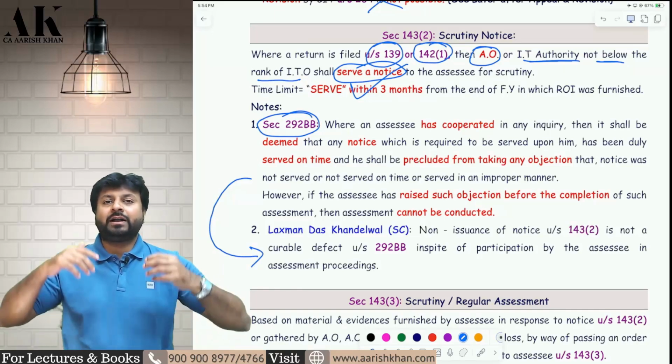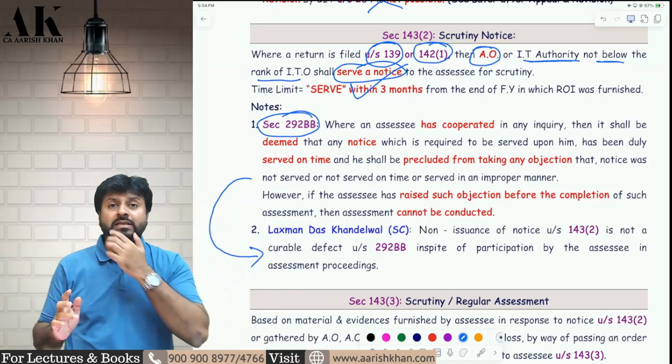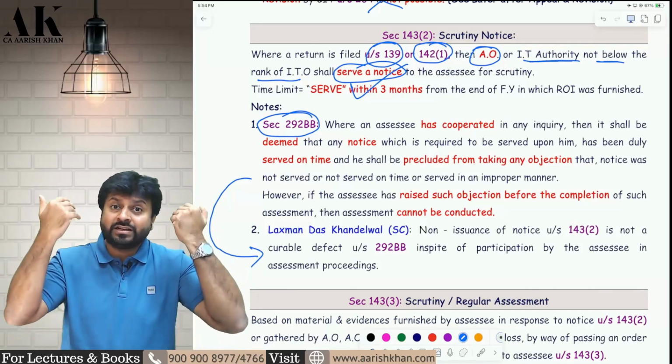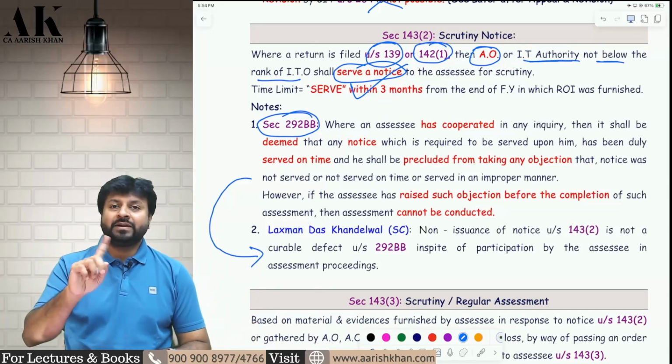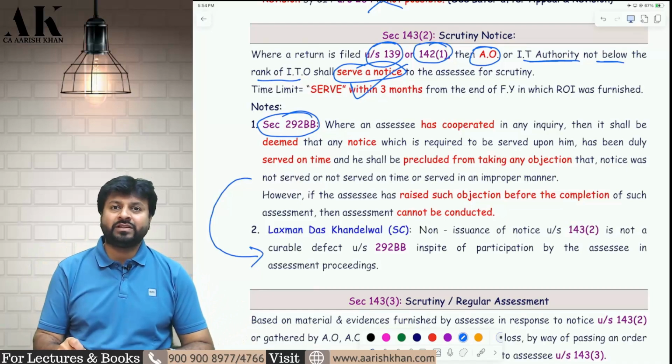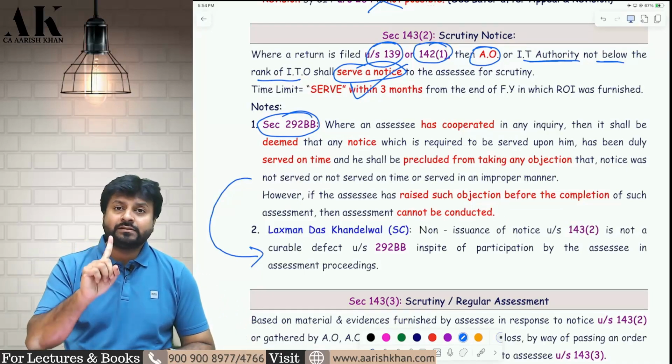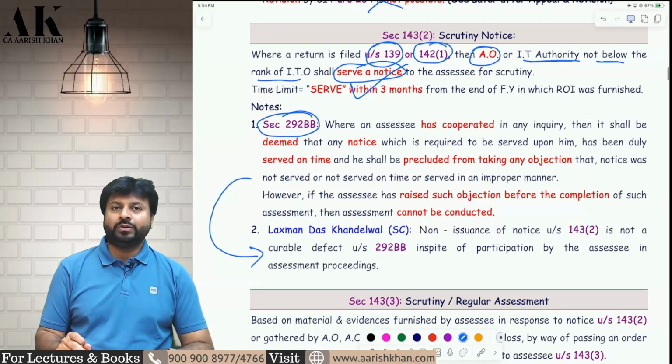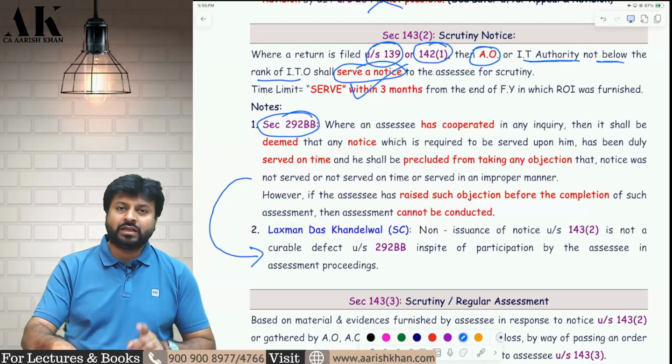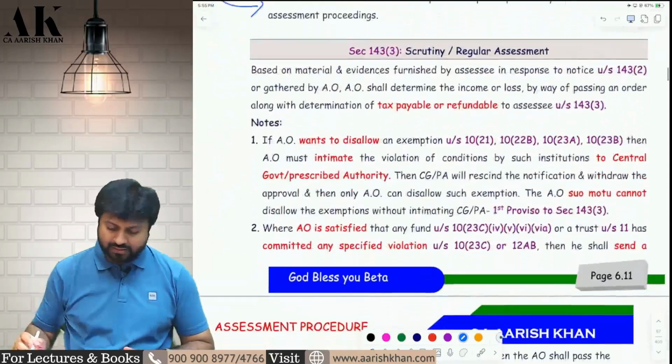But if the department has not sent the notice to the assessee at all, then the department cannot say that you have cooperated. No, sending of notice is mandatory to attract 292BB. Without sending the notice, 292BB cannot be attracted. This is what this case law has to tell us.